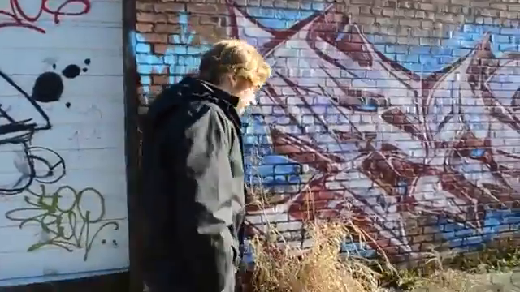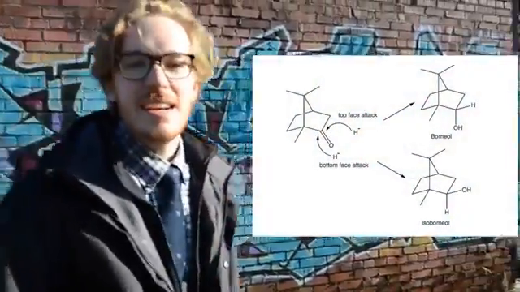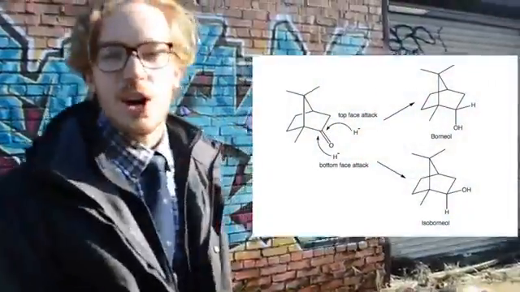Last week we made camphor in the lab, and this week we're going to use a reduction mechanism to reduce camphor to boronil and isoboronil. We're going to use sodium borohydride, which produces 4 moles of an H- to attack and replace the carbonyl carbon, as you'll see in this mechanism.